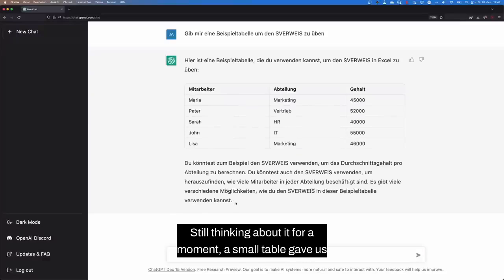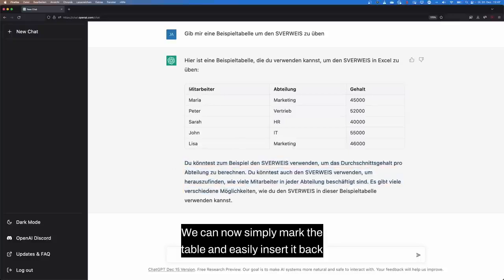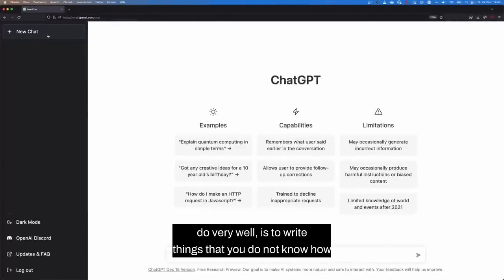Still thinking about it for a moment, a small table gave us back and told us below how we can simply practice the S reference here. We can now simply mark the table and easily insert it back into Excel and continue working there. This means that it is also well suited for what ChatGPT can also do very well, which is to write things that you do not know how to start.